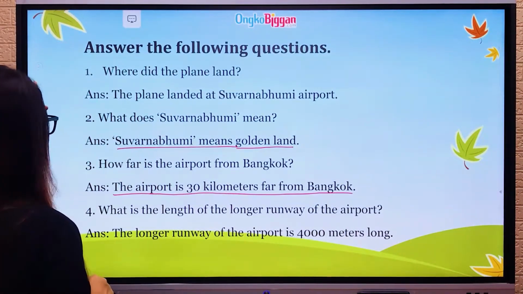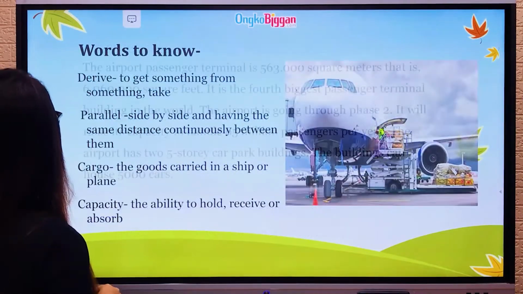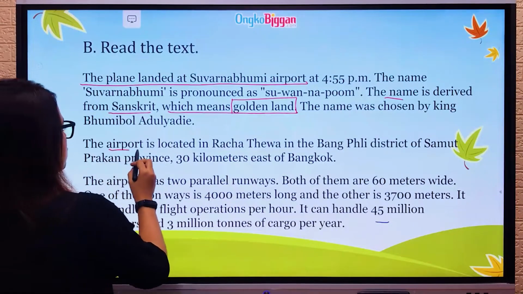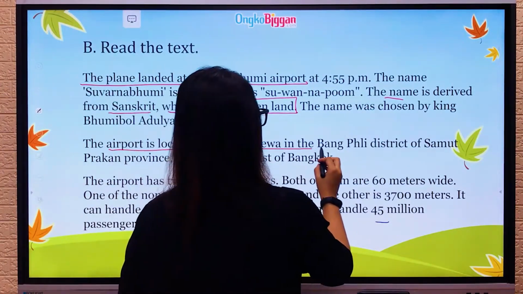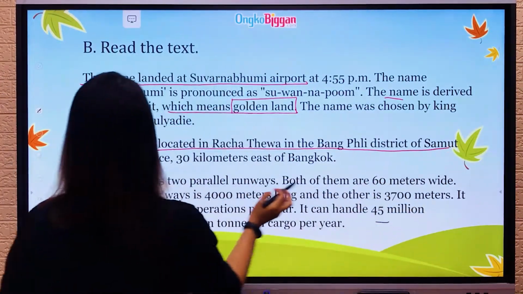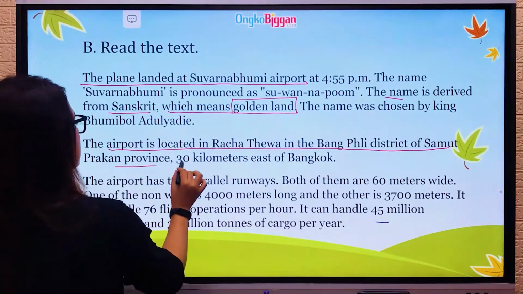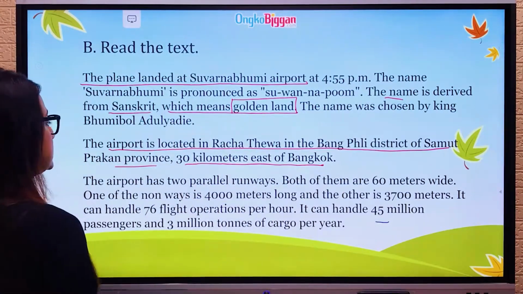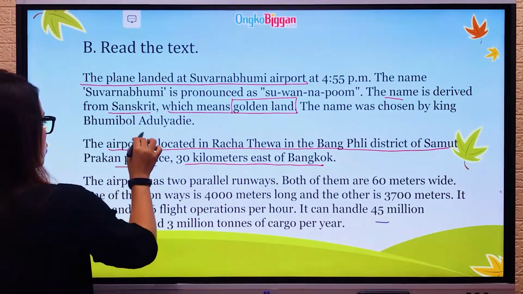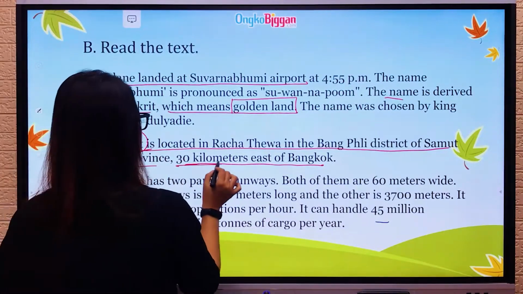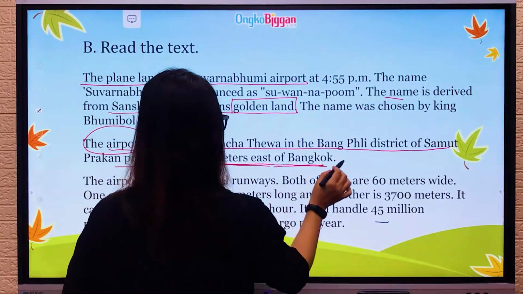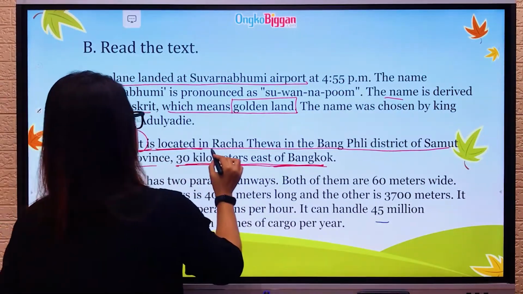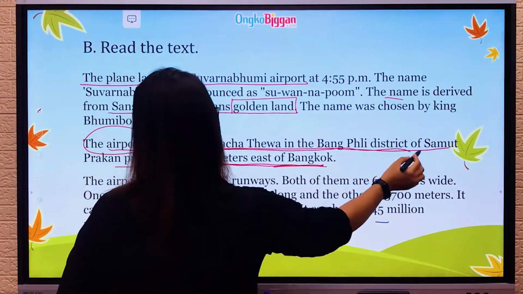So if we go back to the passage, we can see that there is this line. The airport is located in Rajathewa in Bangli district of Samut-Prakan province, 30 kilometers east of Bangkok. So we can tell that the airport is 30 kilometers far from Bangkok. All right. No need to write all these words.